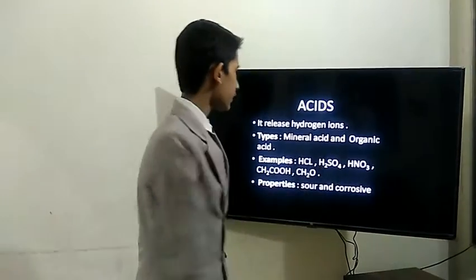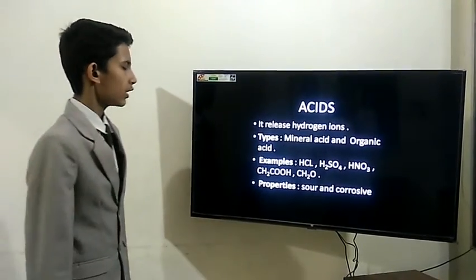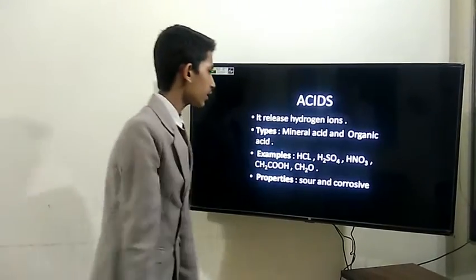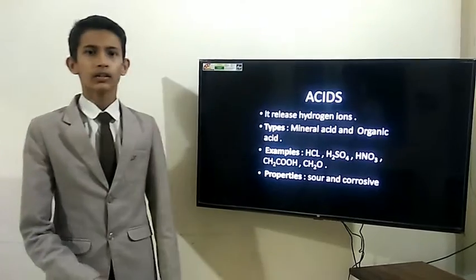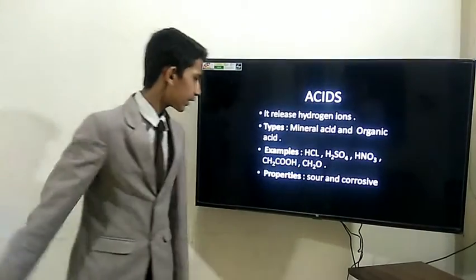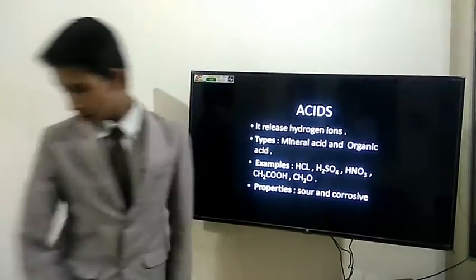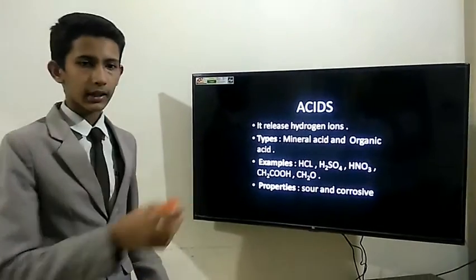There are two types of acids such as mineral acids and organic acids. Mineral acids and organic acids are also known as strong acids and weak acids. In mineral acids, there are four types of acids which are sulfuric acid, hydrochloric acid, citric acid and nitric acid. And in organic acids, there are many different types of acids such as in tomato, oxalic acid is found.